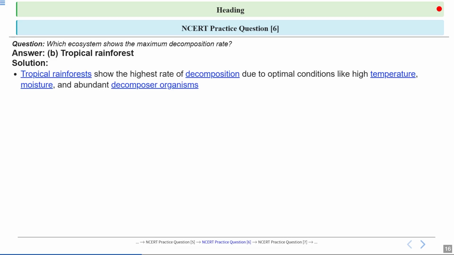Now, decomposition is the process where dead organic matter is broken down, and the rate of decomposition is heavily influenced by the environment. Now, tropical rainforests provide an ideal climate with consistently high temperatures and abundant moisture. These conditions are perfect for decomposer organisms to thrive and work quickly.